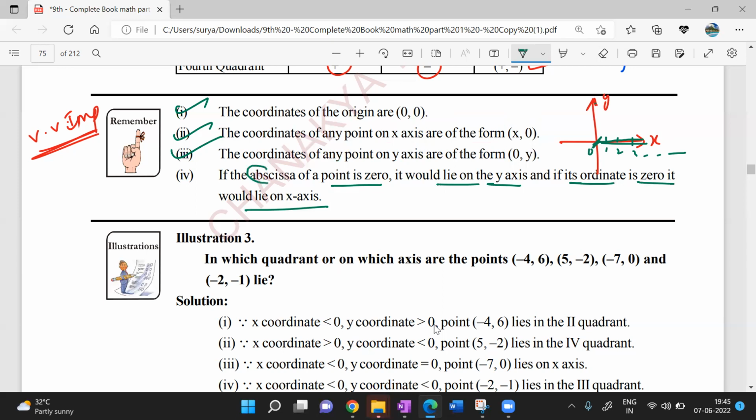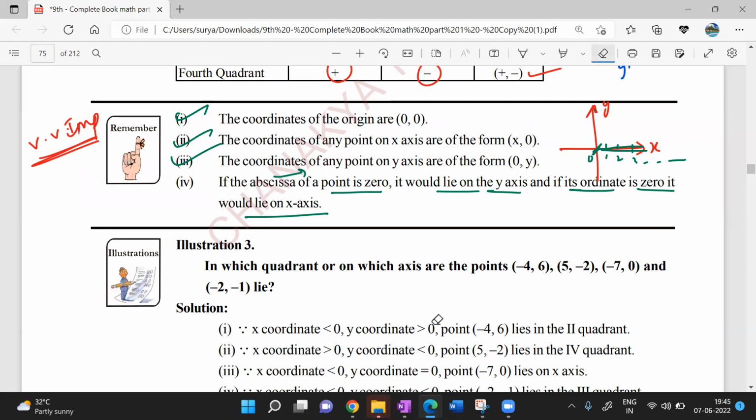If the abscissa, that is the x coordinate, of a point is 0, then that point would be lying on the y-axis. Don't just remember, think. If the ordinate is 0, it would be lying on the x-axis. Very simple. You visualize it graphically.